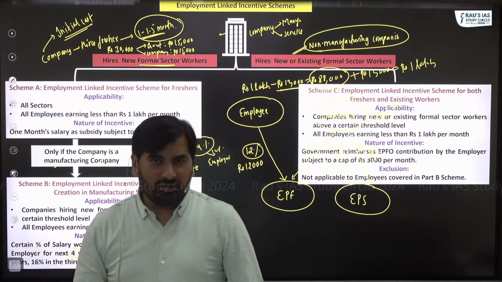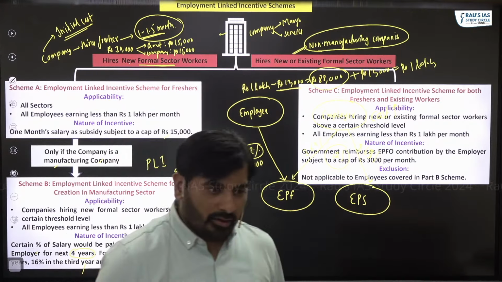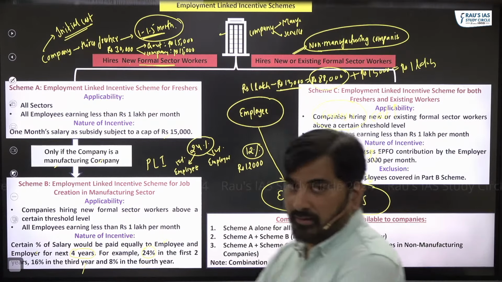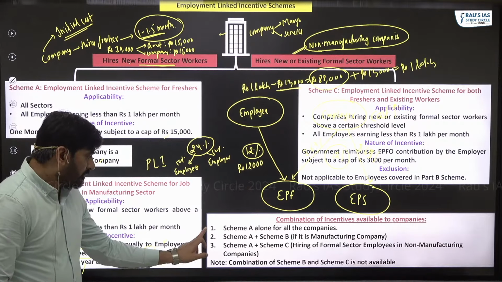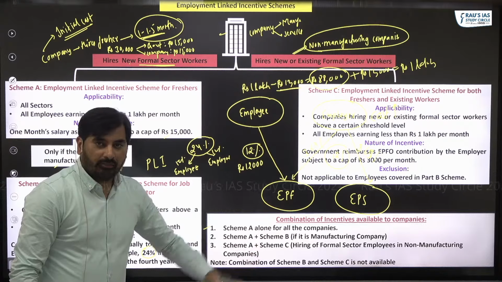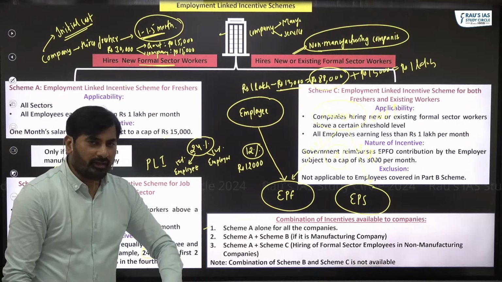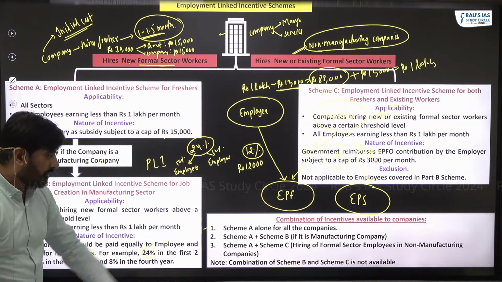So there's a little bit of confusion about which scheme is applicable to which particular company, right? So to simplify this, I have incorporated this table diagram. First of all, look at this: scheme A alone is applicable for all the companies. All companies, whether they are manufacturing, services, all the companies, if they hire freshers, they'll get the benefit.